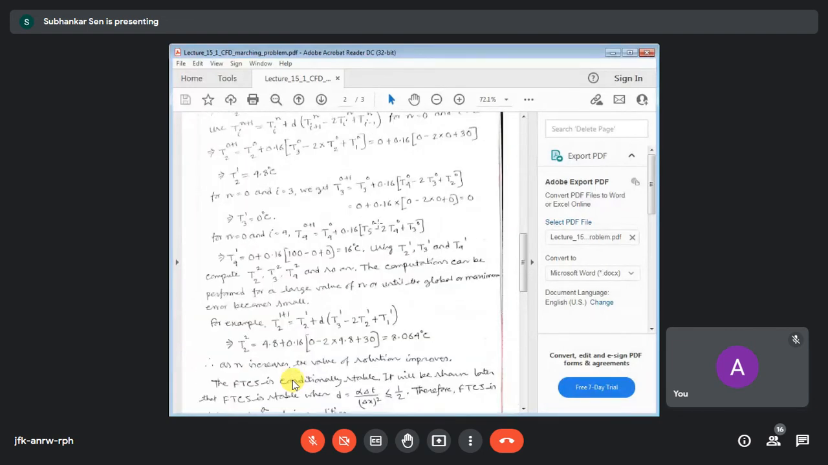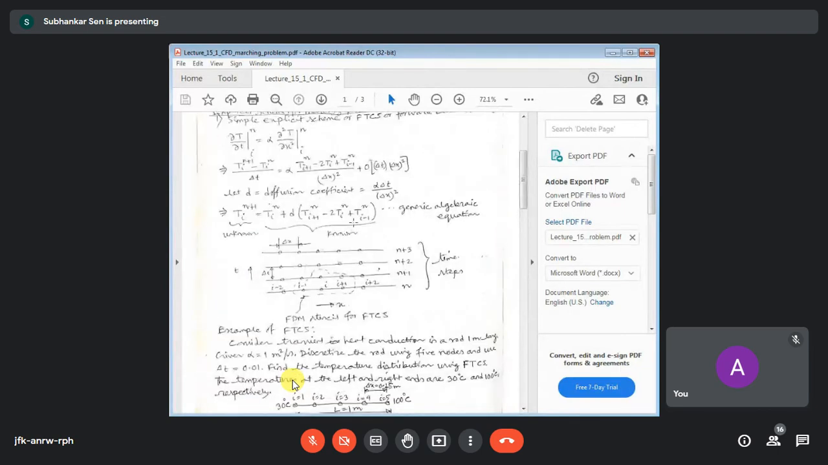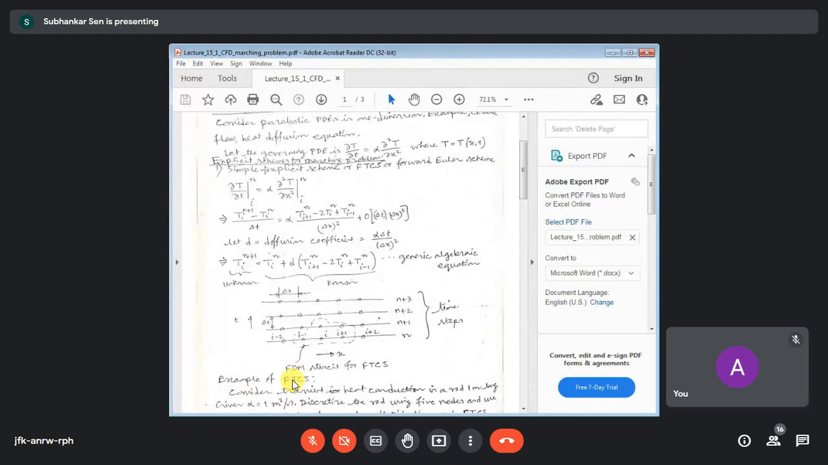So this FTCS is one explicit scheme where we have first order accuracy in time, of order delta t, and second order accuracy in space. Now let us discuss the other available schemes, since our desire is to use second order accuracy in time. If we can use second order accuracy in time, we get better results.